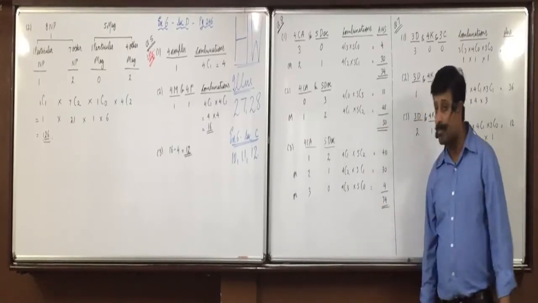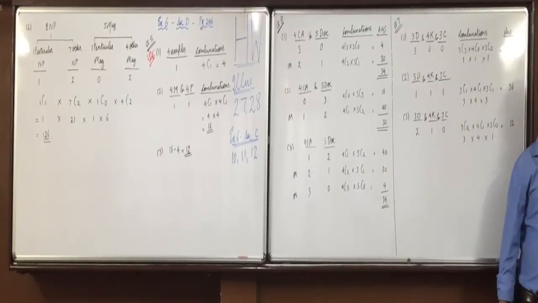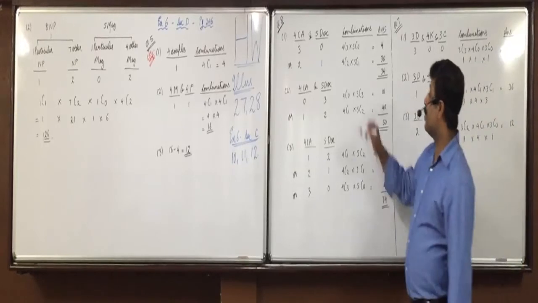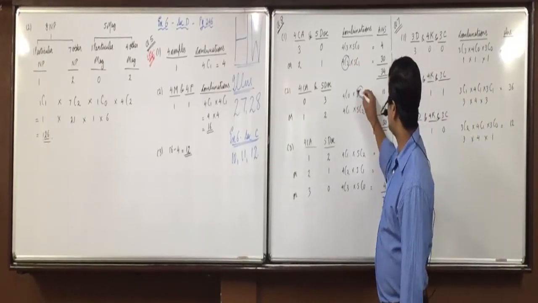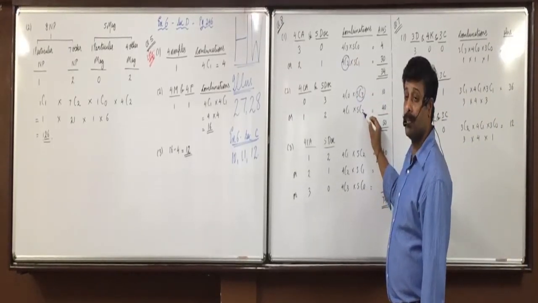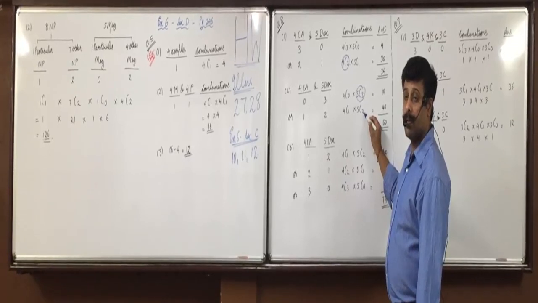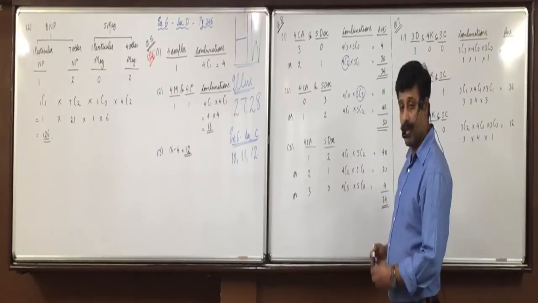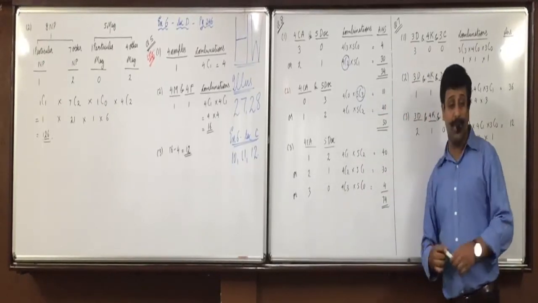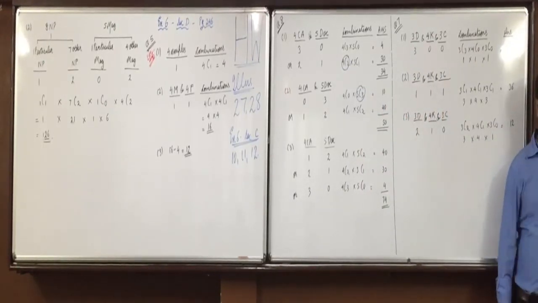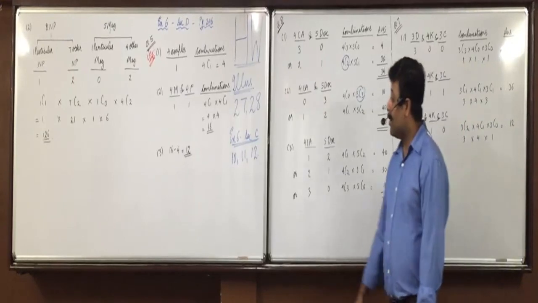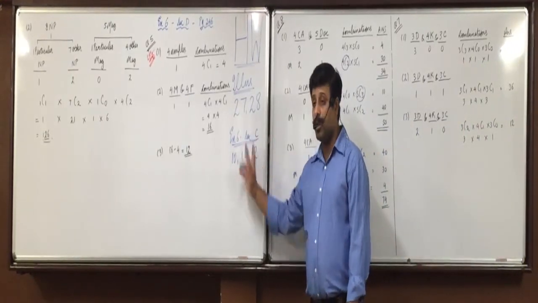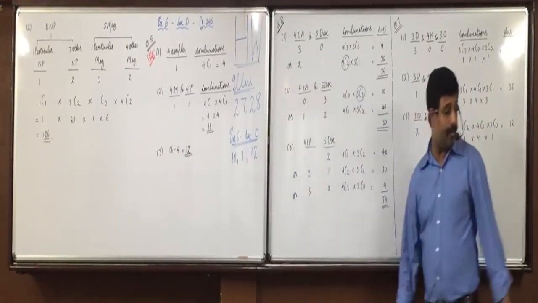That's it. 2 workings will be required, 4C2 and 5C3. What is 5 minus 2? 3. So 5C2 will be same as 5C3. No need of that working. Okay? 2 workings are only to be shown. Rest you can directly write. These 5 questions will be your homework. Okay?